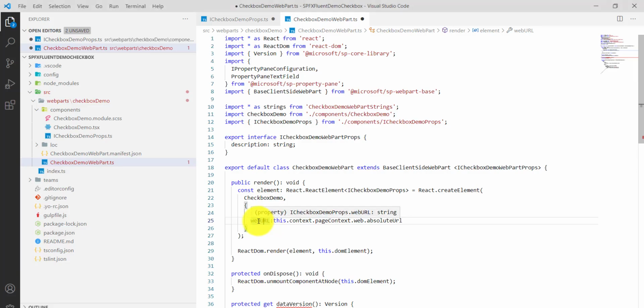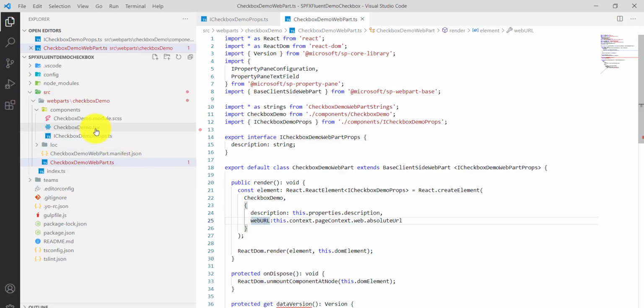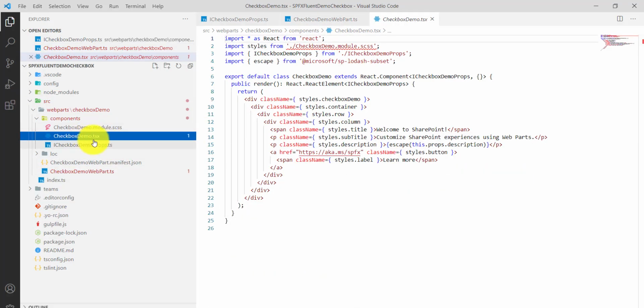Why do we require that? Because we require our PNP code to save this data. So while saving that, we need the web URL. And next, whatever we are going to do, we will do in this checkbox demo.tsx file, which is the component file.